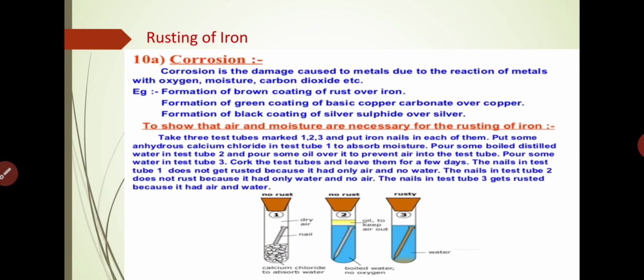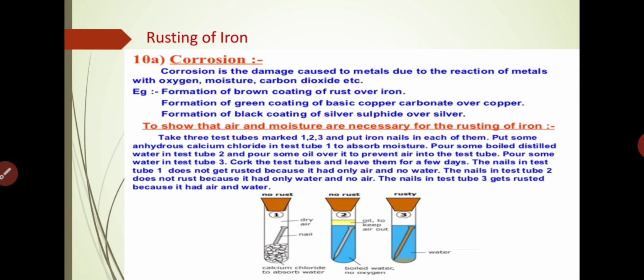So test tube 1 had only air, no water, so that iron nail is not rusted. In test tube 2, it also does not rust because it had only water, no air, and the oil layer is over it, so that iron nail is also not rusted.